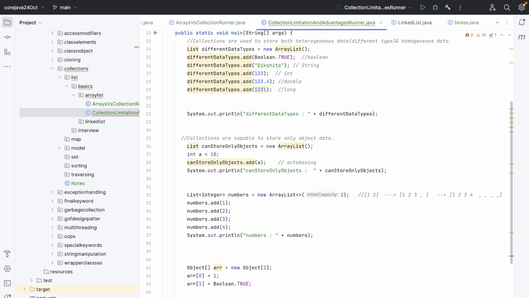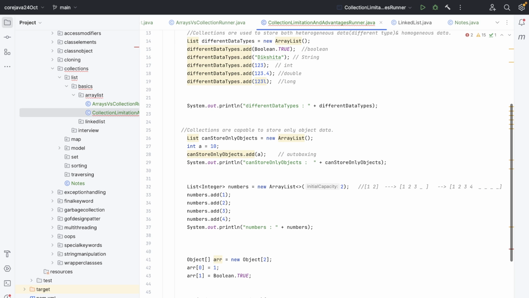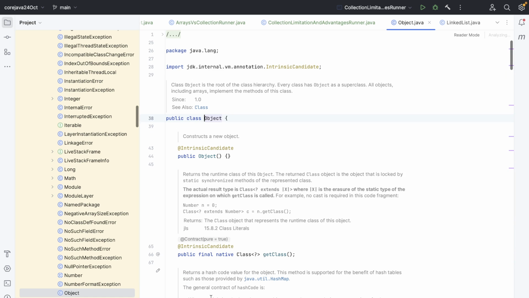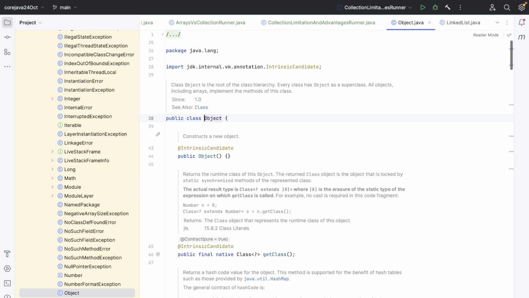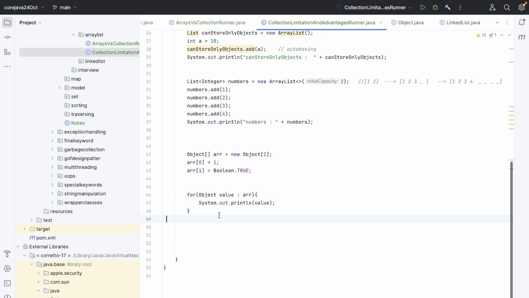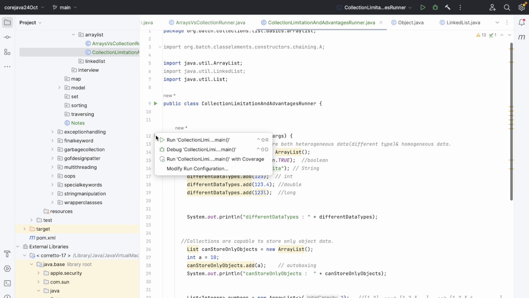Object value, and then the array. So over here I can sysout the value, but the thing is, it's Object class, so the value will not be printed directly, because the Object class toString method provides the class name at the rate hex of hash code. So if I run this, it will just provide the classes.